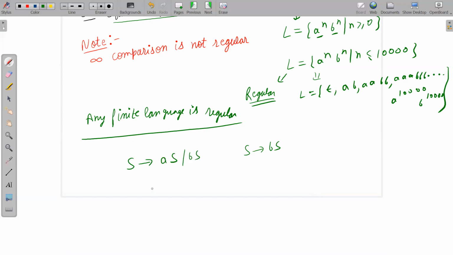So we will write like this: S implies AS for A's, and now apply B here. As soon as you apply B here, I can guarantee that whenever I apply this production rule, I will have A's and B's as equal, because one time if you apply, then AB, then second time again AB, and so on. So it will produce equal A's and equal B's, and the stopper here will be null. Why do we have null as a stopper?